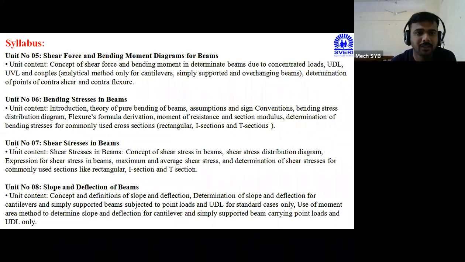But if you look at chapters 5, 6, 7 and 8, all 4 chapters are correlated with only one component, which is called a beam. You can see here: what is chapter number 5? Shear force and bending moment diagram for the beam. Chapter number 6, bending stresses in the beam. Chapter number 7, shear stresses in the beam, and chapter number 8, slope and deflection of the beam.